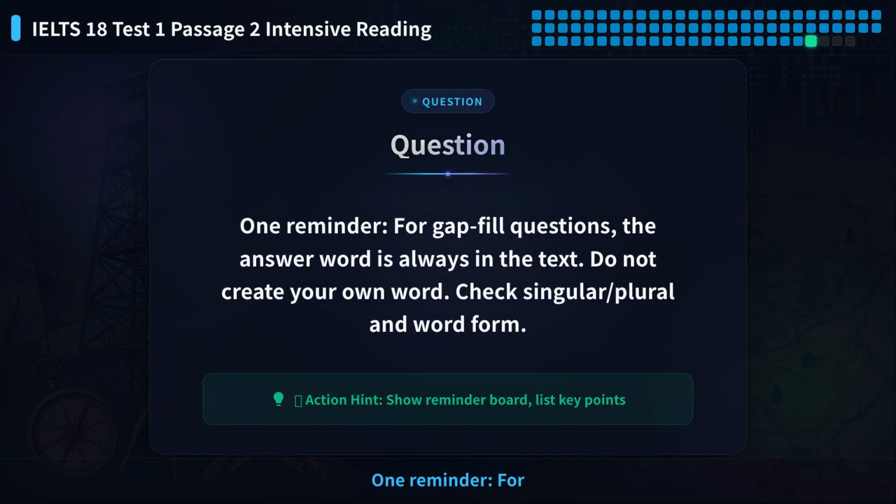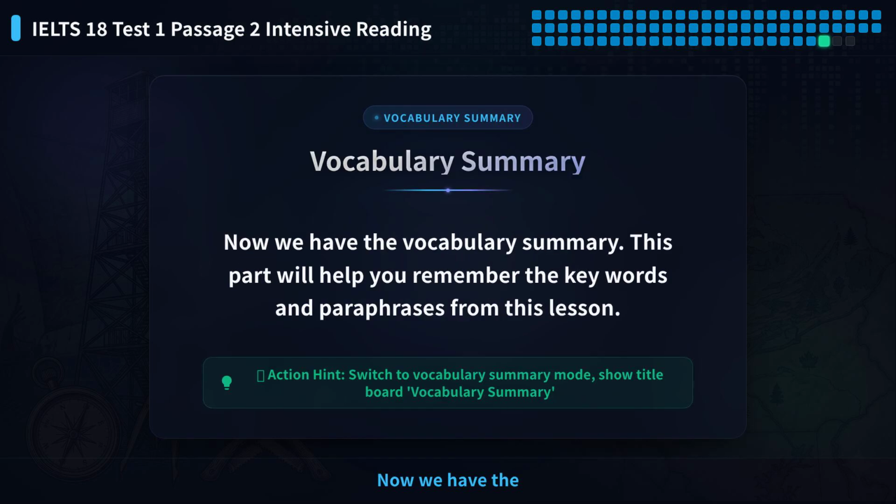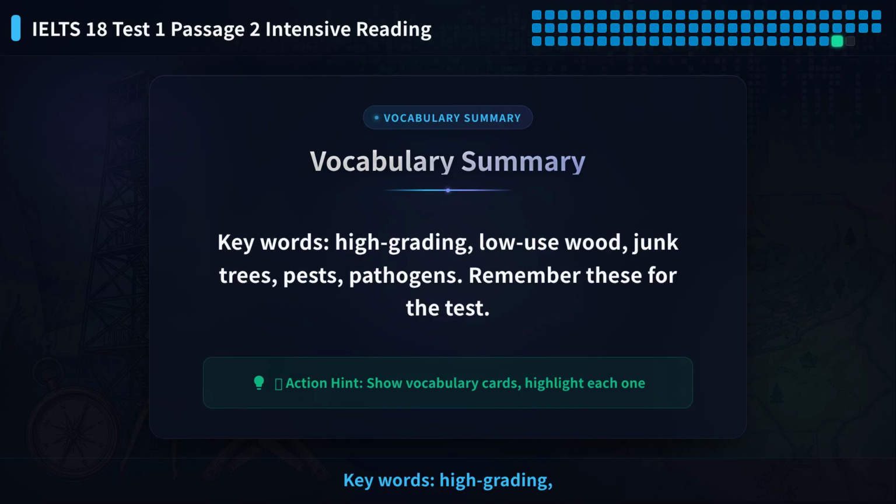One reminder, for gap-fill questions, the answer word is always in the text. Do not create your own word. Check singular/plural and word form. Now we have the vocabulary summary. This part will help you remember the key words and paraphrases from this lesson. Keywords: high grading, low use wood, junk trees, pests, pathogens. Remember these for the test.